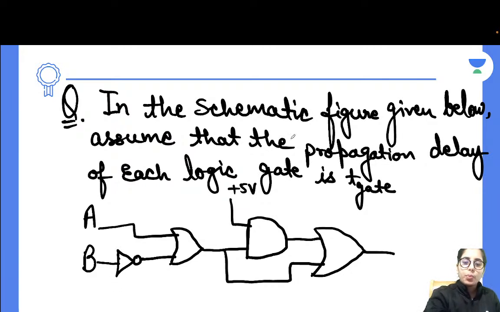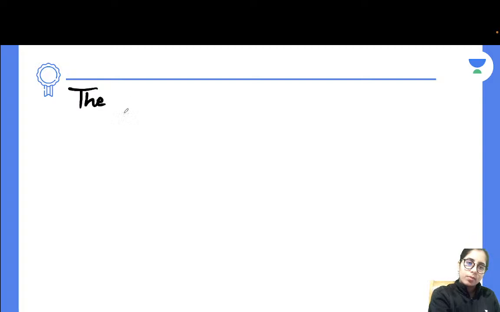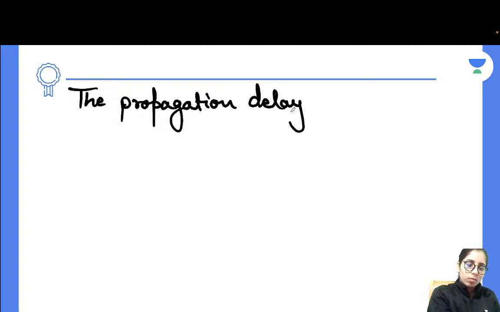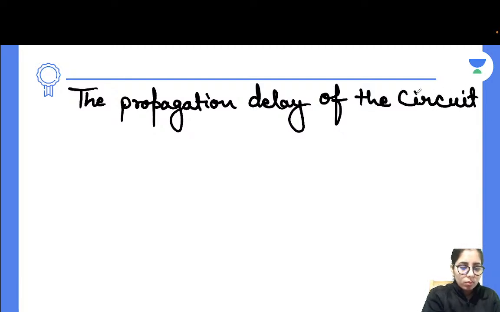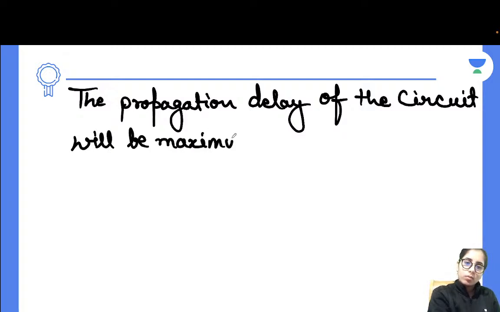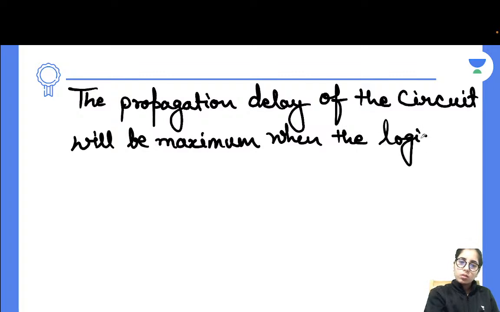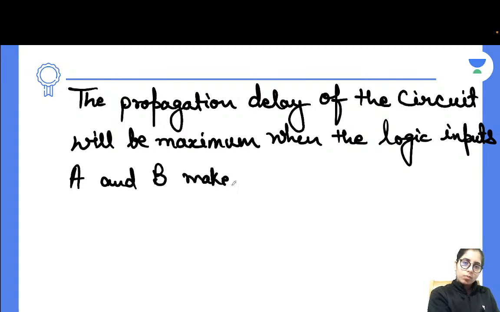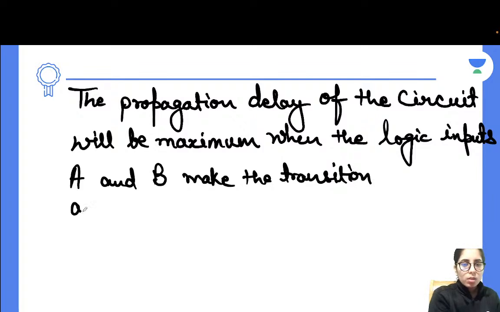Okay, next, the propagation delay of the circuit will be maximum when the logic inputs A and B make the transition. Options are